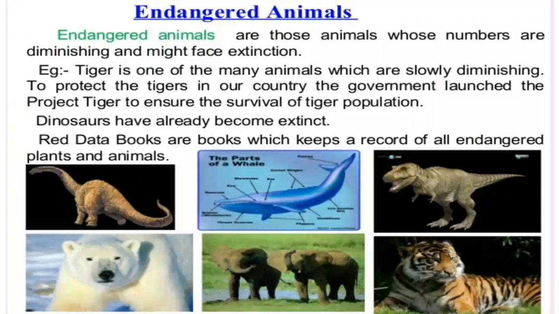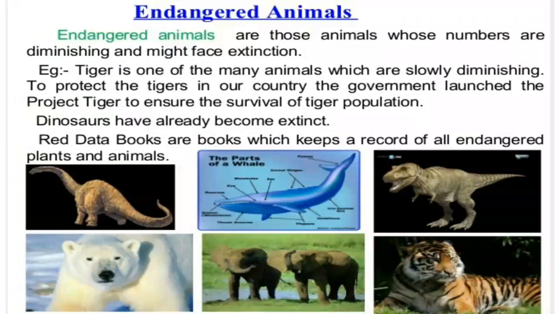Then we are having the endangered animals. Endangered animals are those animals whose members are diminishing and might face extinction. Means they are not totally extinct, but their number is reducing. So such reducing number of animals we call endangered. Means they are about to finish. They are not finished, but they are about to finish. So for example, tiger was one of the main animals among many which are slowly diminishing. For that reason we have launched a program called Project Tiger, because tigers were on the verge of extinction, that is called endangered animals.